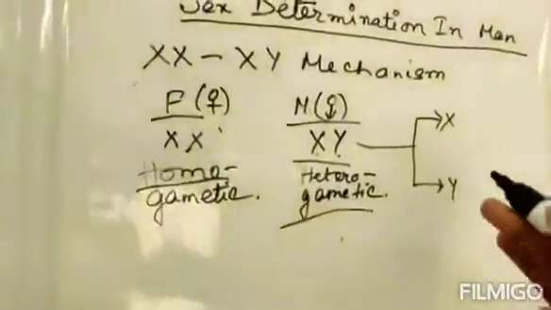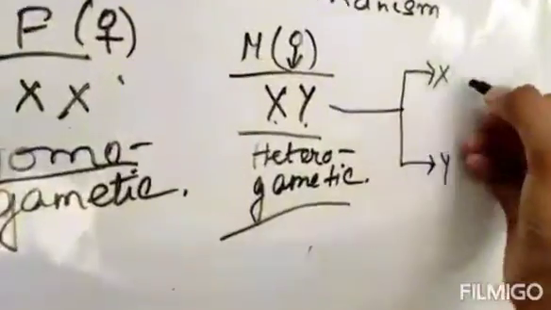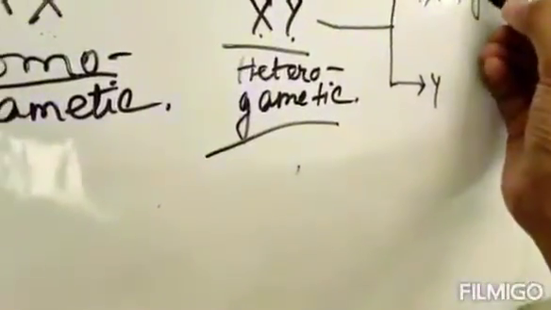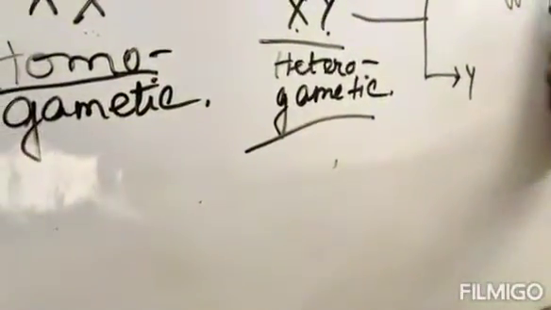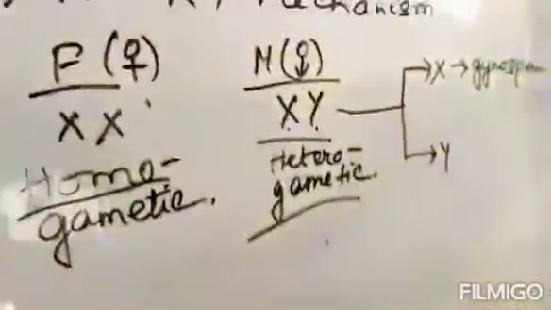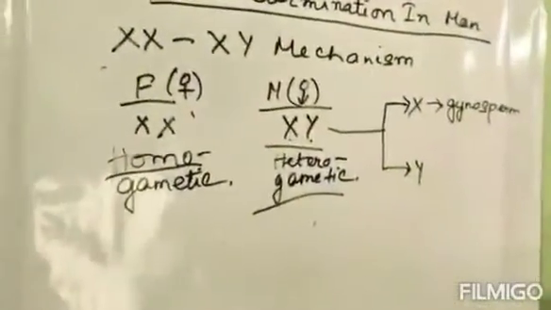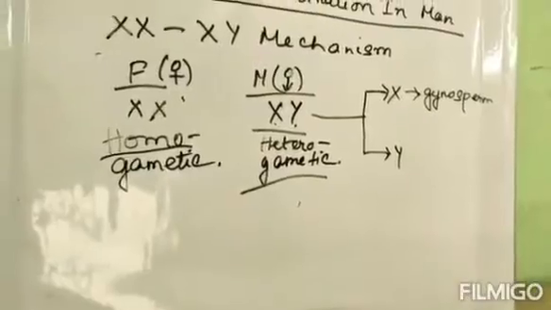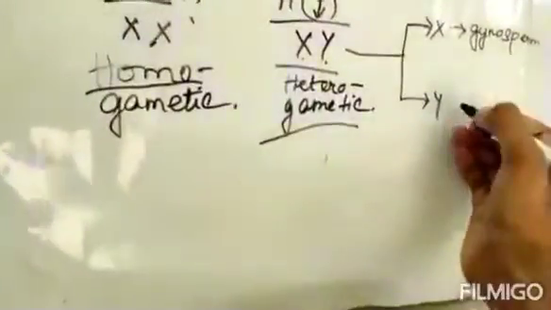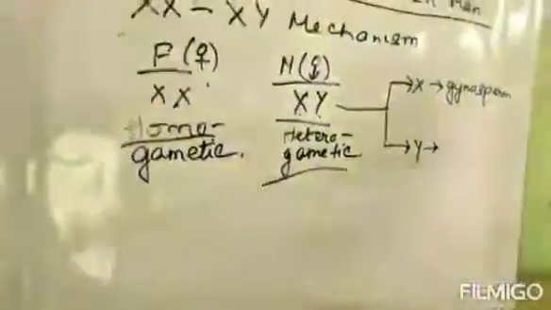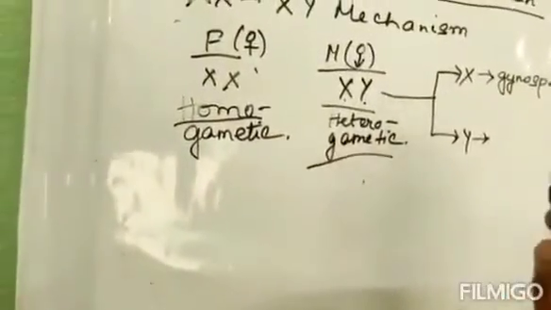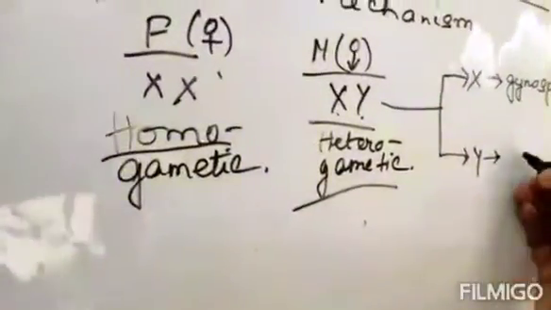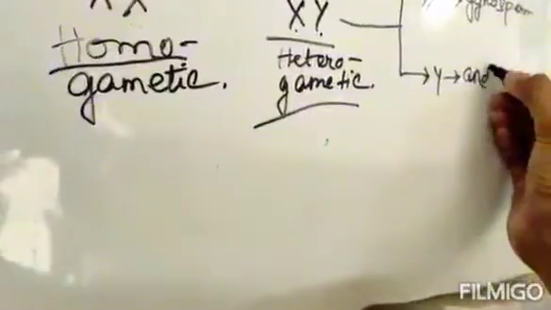Now the sperm which is containing the X gamete is termed as the gynosperm. So the X containing sperm is termed as the gynosperm. Now the sperm which is containing the Y gamete, understood? That sperm is termed as androsperm.